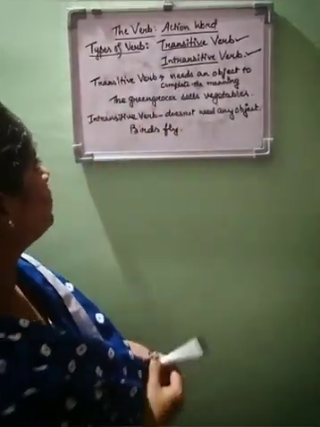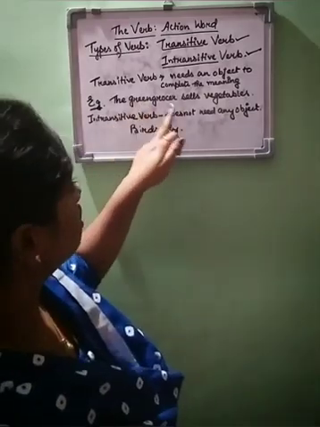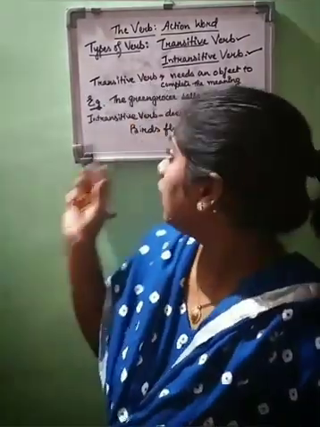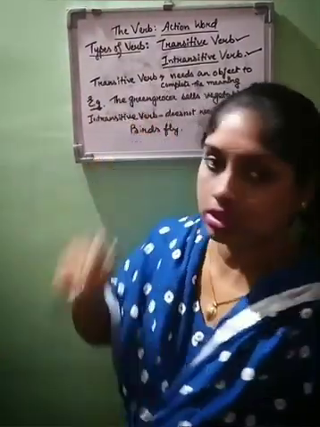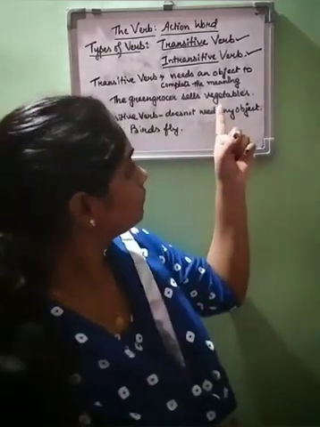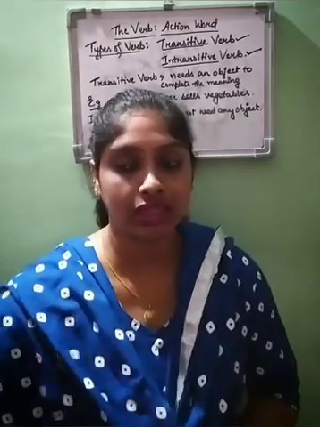The example I have used here is: the greengrocer sells vegetables. If I have to find out which is the object here, how will I do that? I will ask what the greengrocer sells. While I question this, I get the answer: vegetables. That means it needs an object to complete the meaning of the sentence.